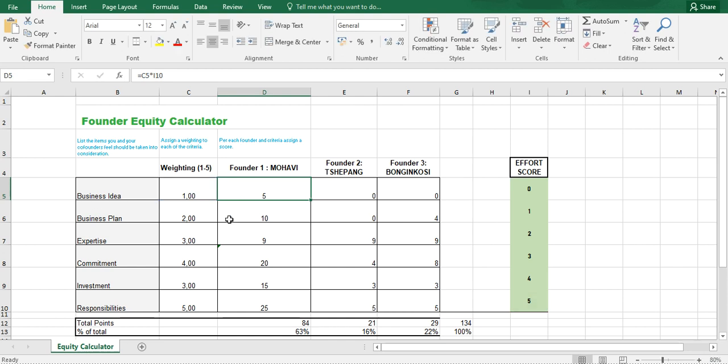And then we go further under business plan. Let's see the involvement of Mojave under business plan. So there's a weighting of 2. Let's see his effort in the business plan. So this guy has been very intentional about being involved in the business plan. So he gets a 5. So the 5 multiplied by the 2 is a 10.